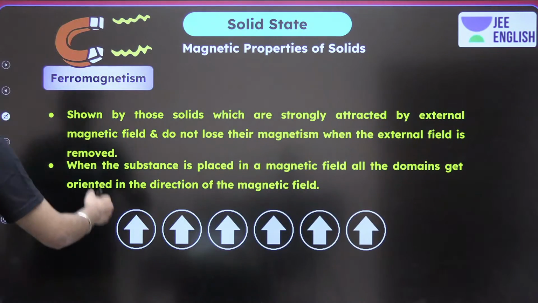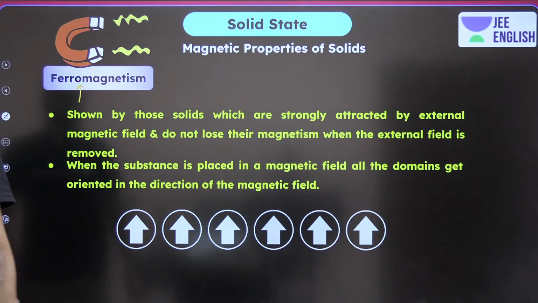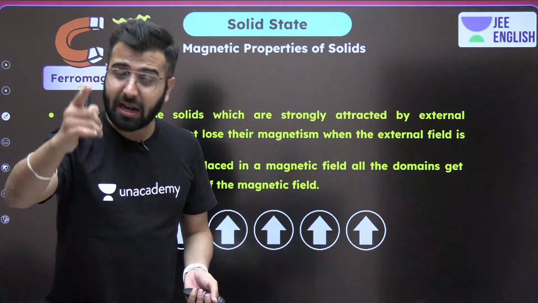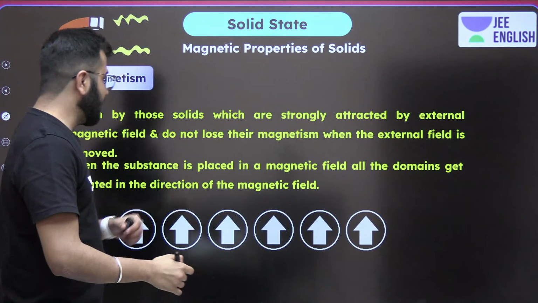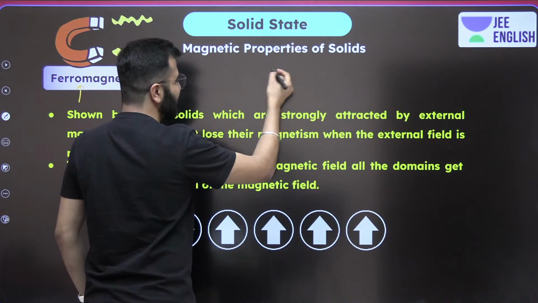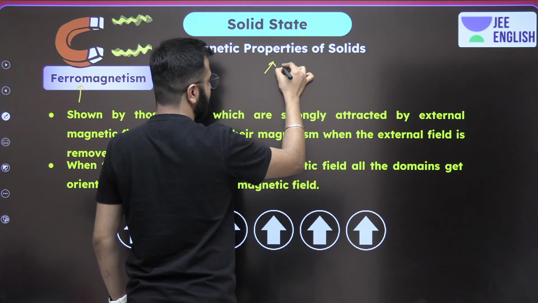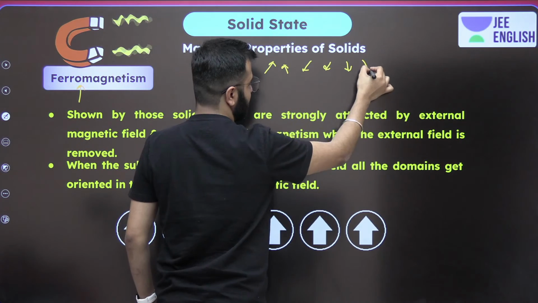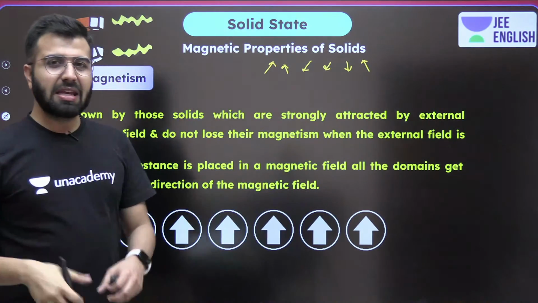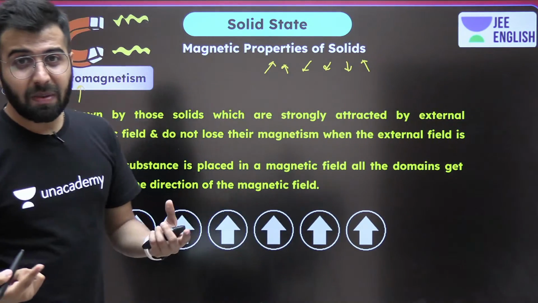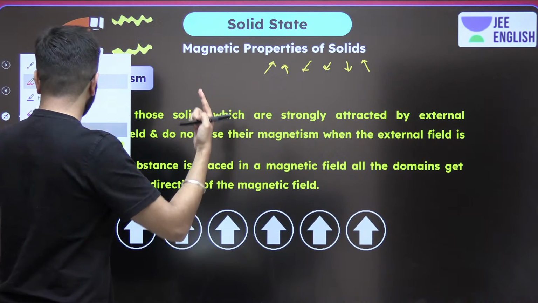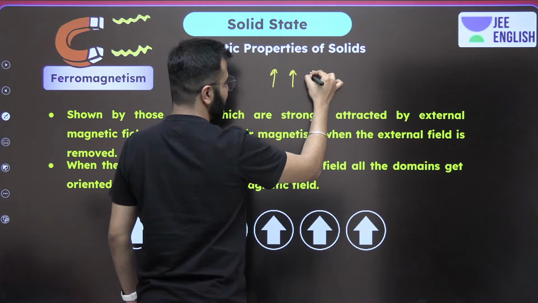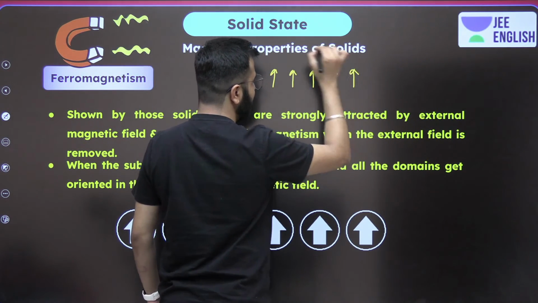Okay. And now over here we're talking about ferromagnetism. Whenever we talk about ferromagnetism, it is stronger than paramagnetism. Do remember that. And over here guys, do remember what exactly happens. Let's say they have their magnetic moments in any way, but when we apply the magnetic field, let's say the magnetic field lines are upward, all of them align in the same direction of the magnetic field.